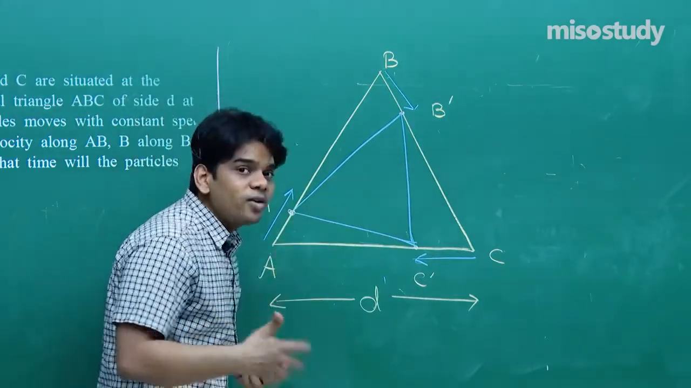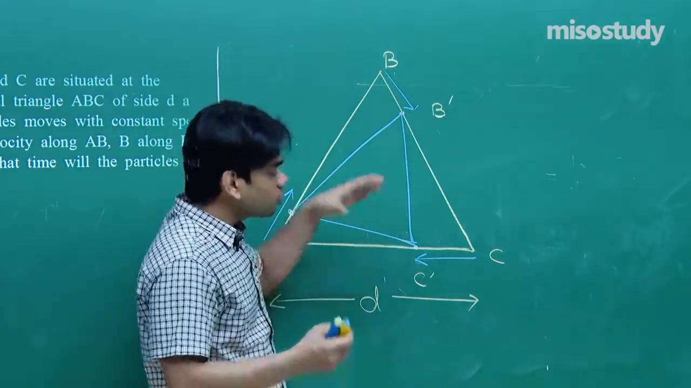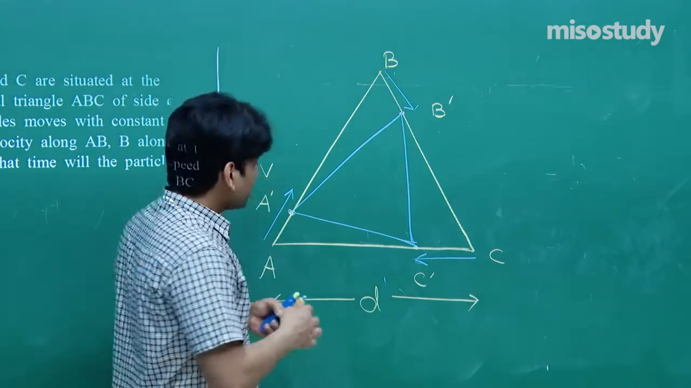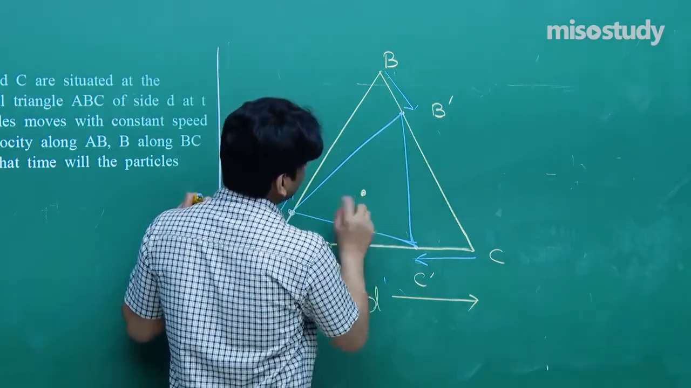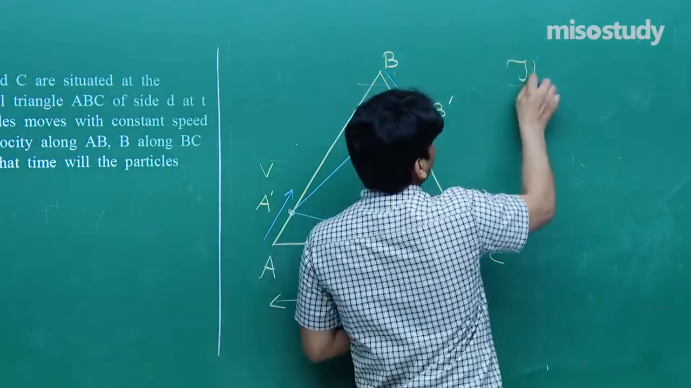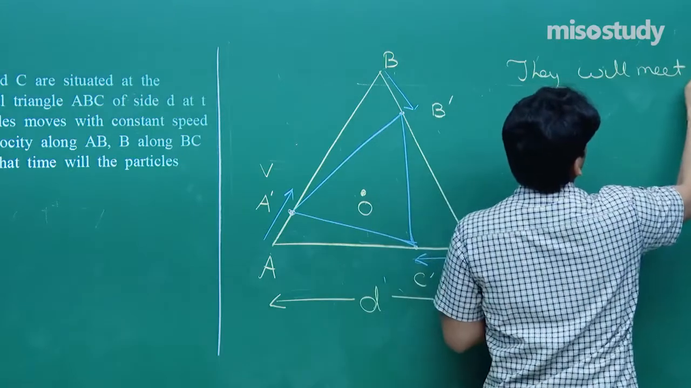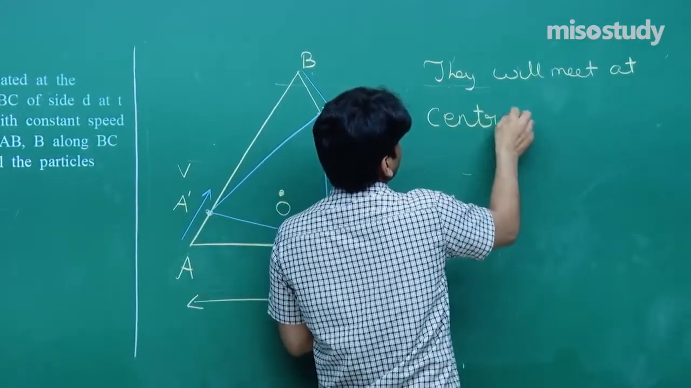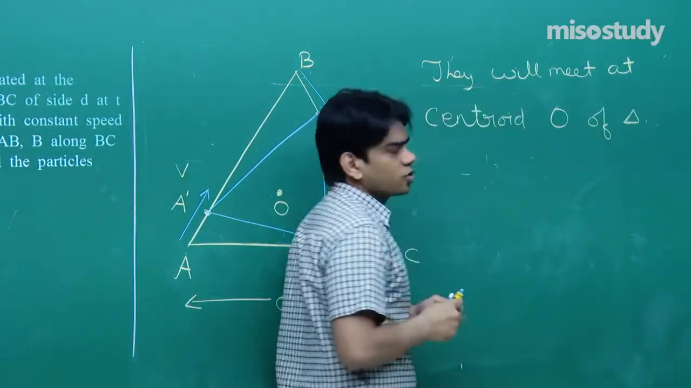So, where will they target to reach? The triangle edge lengths are actually converging. And finally, if we talk about symmetry, they will target to meet at the centroid, and let me mark the centroid as O. So, they will meet at centroid O of the triangle. So we got this.